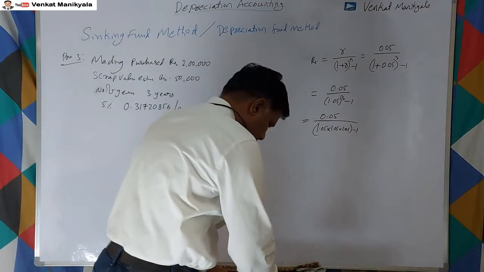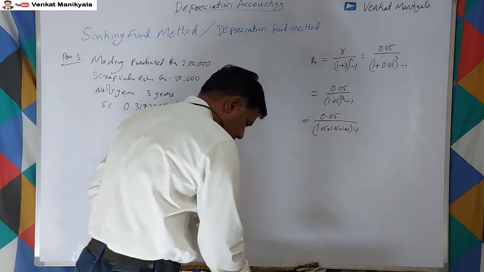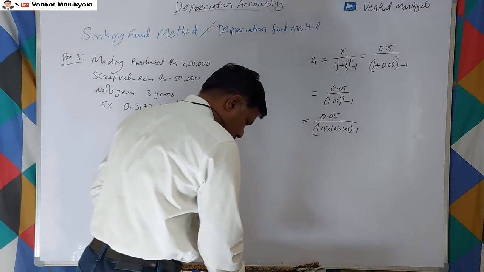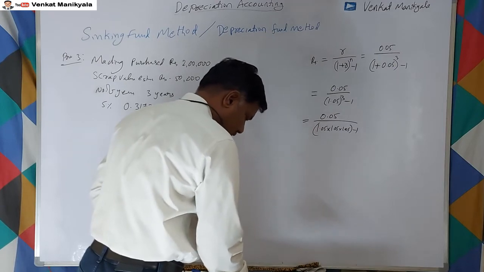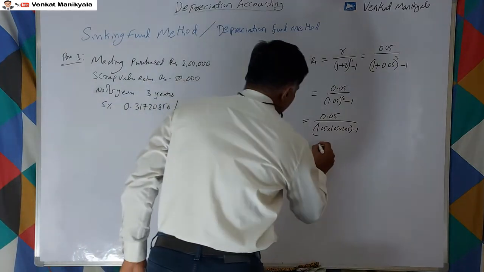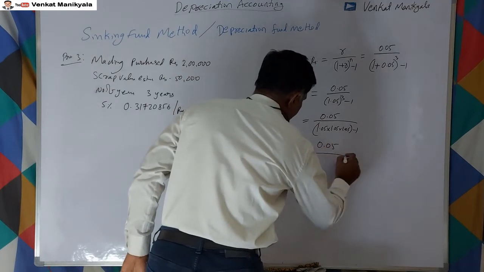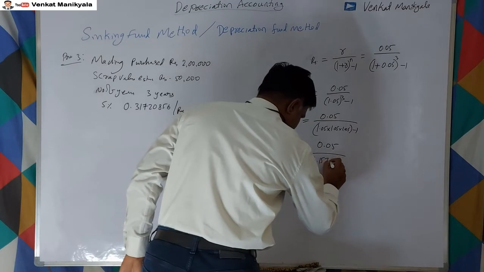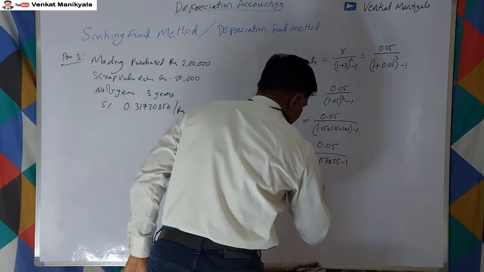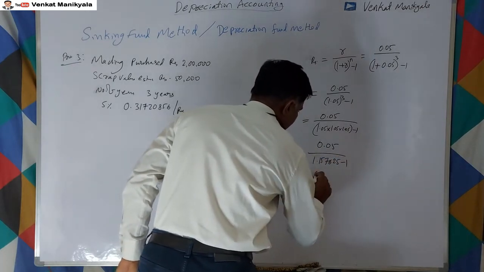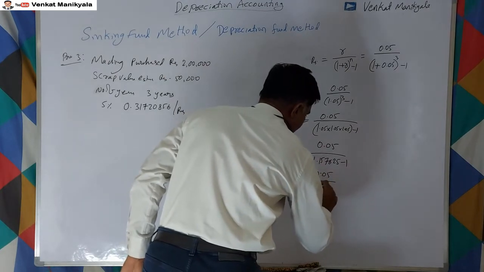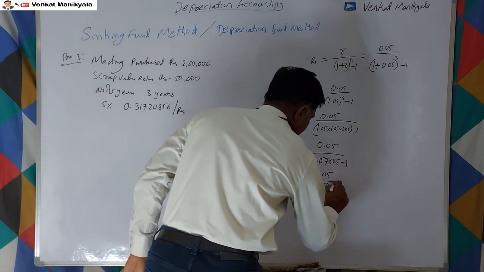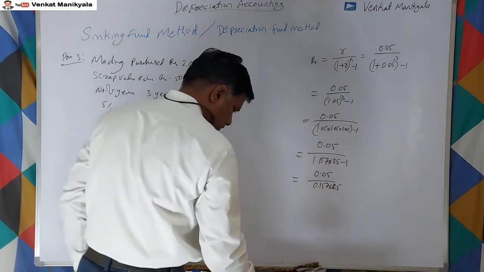Here also we do, right? 1.05 into 1.05 into 1.05. So it is giving 0.05 divided by 1.157625 minus 1. So that is giving 0.05 divided by 0.157625, right?